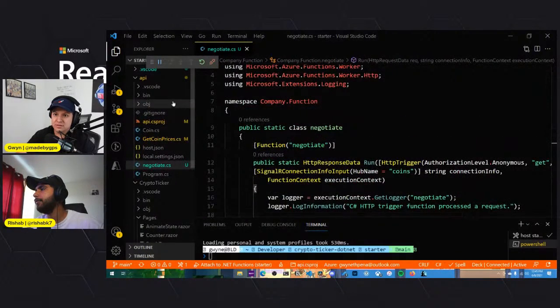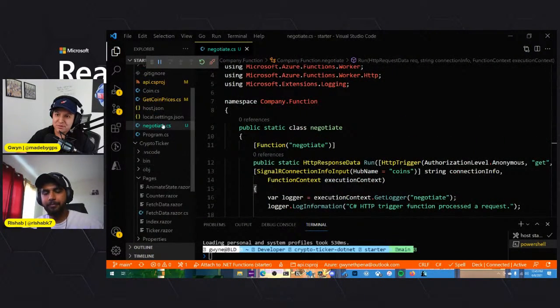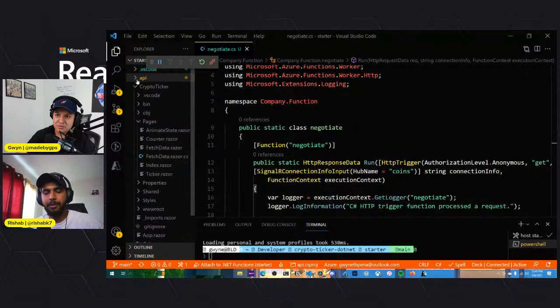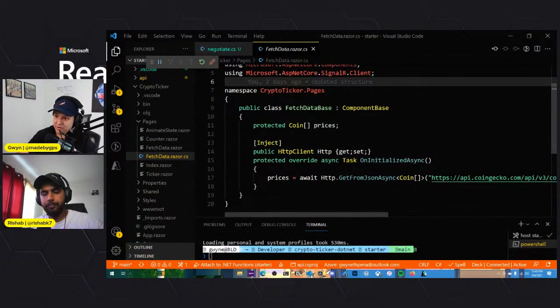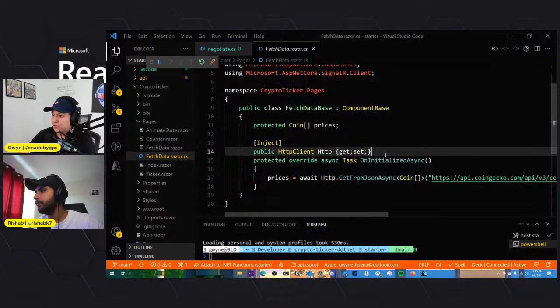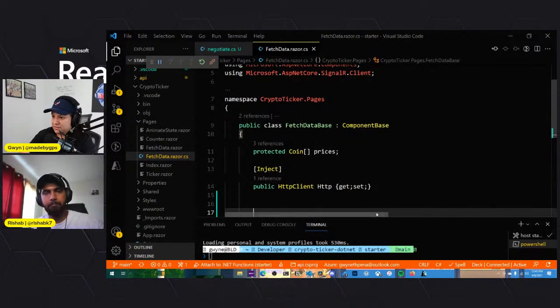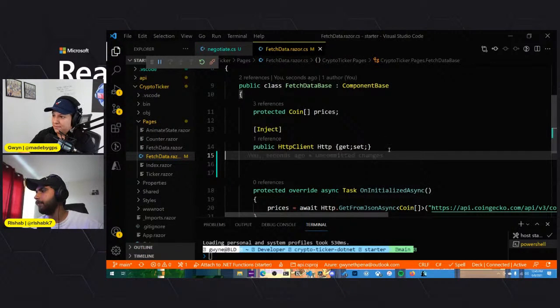Hold on. Did I close the wrong one? Yeah, I closed the wrong one. We'll close this one here and we'll go back here. Yeah. So we have, again, our array here, and then we used HTTP client, remember, in functions to make the API call. And then we're using that again here. But now we need to add a few more things before we fetch what happened there.